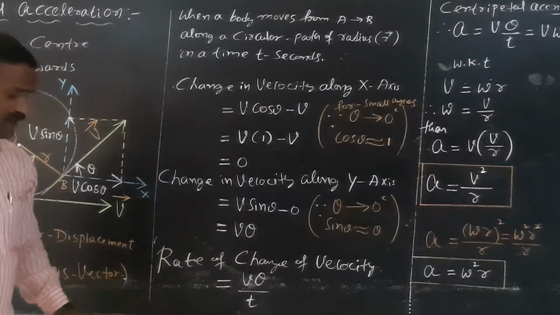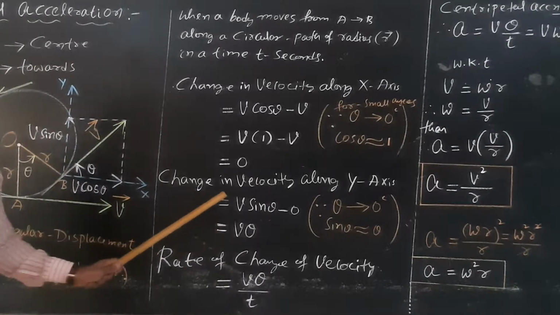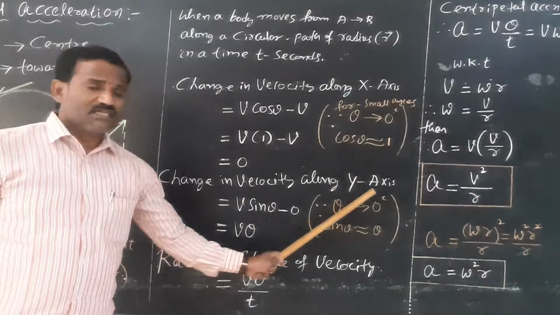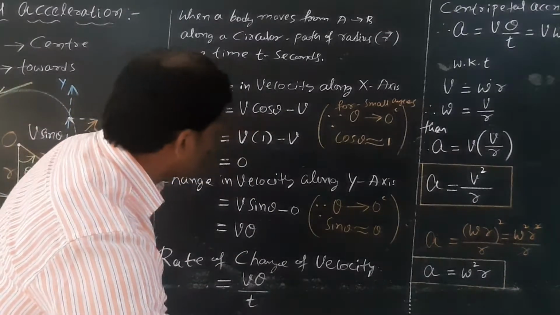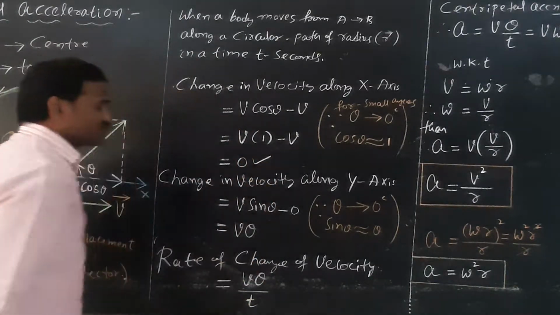Therefore, the change in velocity along the y-axis, the final velocity at point B along the y-axis minus the initial velocity at point A along the y-axis, where there is no initial velocity component along the y direction at point A, is v theta. This is called the change in velocity along the y-axis. There is no change in velocity along the x-axis; it is 0.